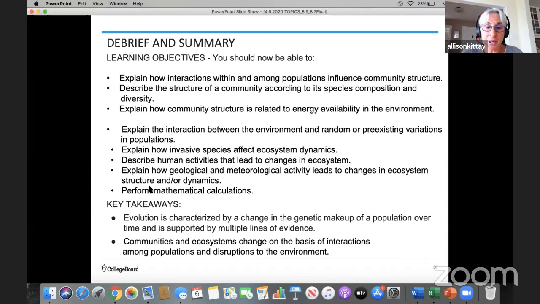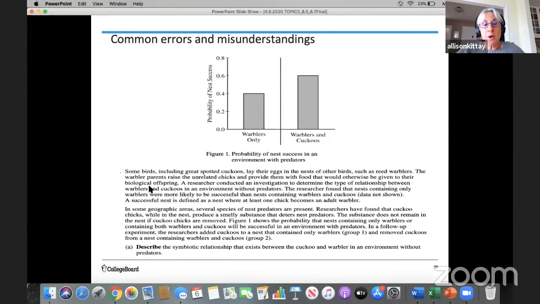And again, your key takeaways: evolution is characterized by a change in the genetic makeup of a population over time and is supported by multiple lines of evidence. Communities and ecosystems change on the basis of interactions among populations and disruptions to the environment. So one thing I want to point out is some common errors and misunderstandings.